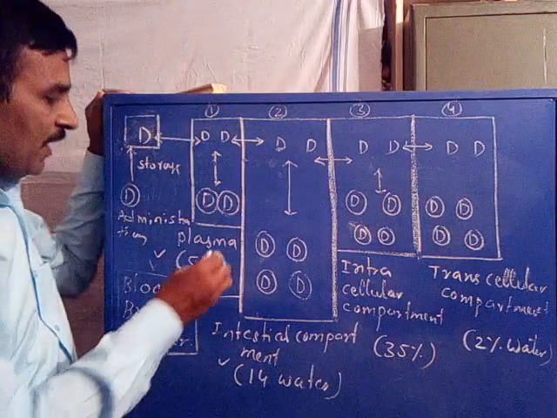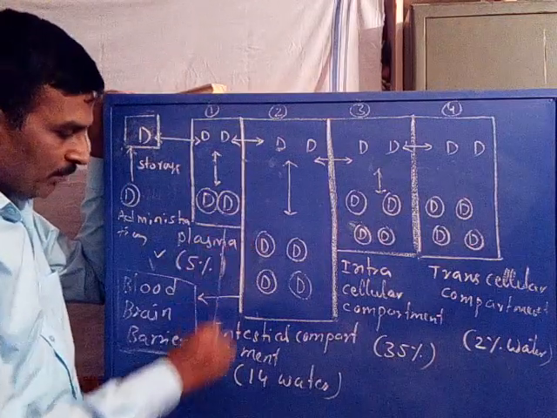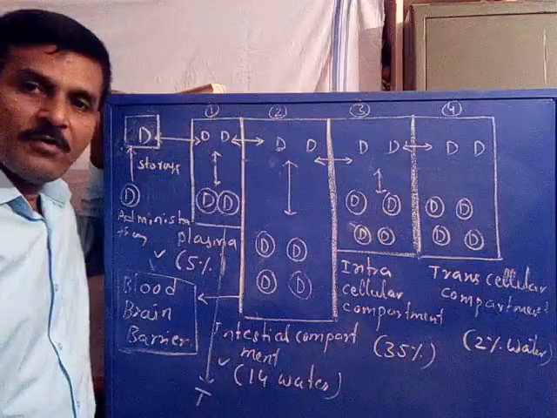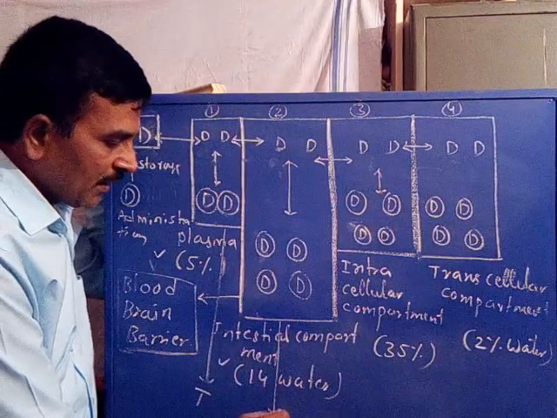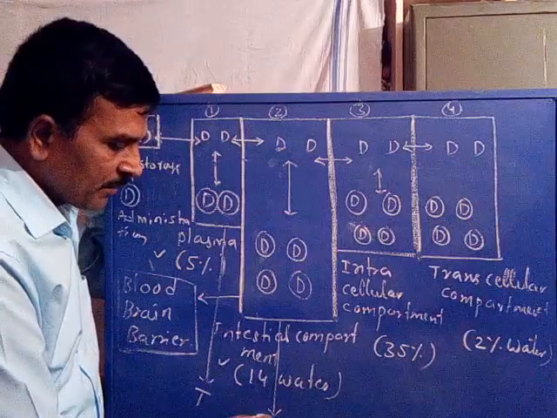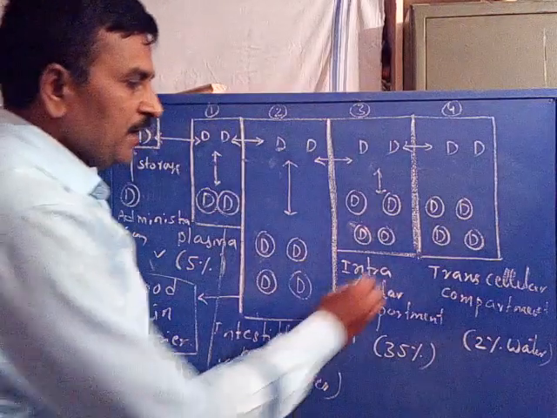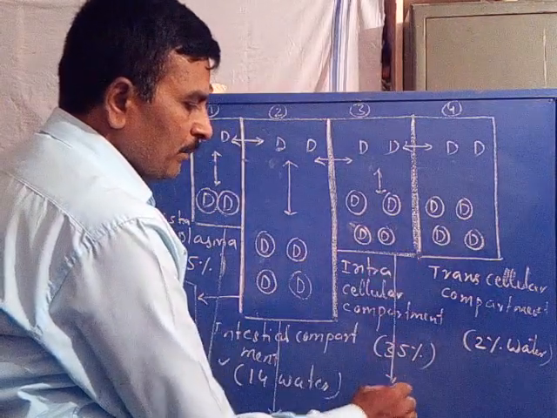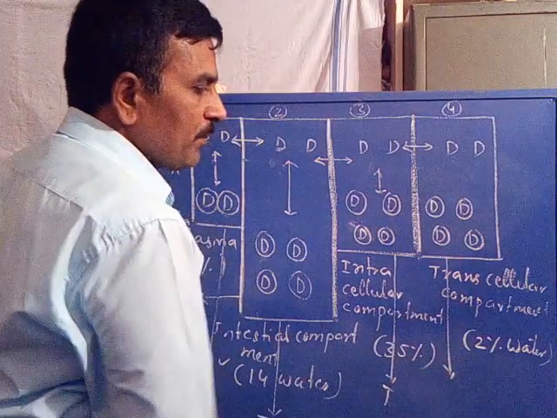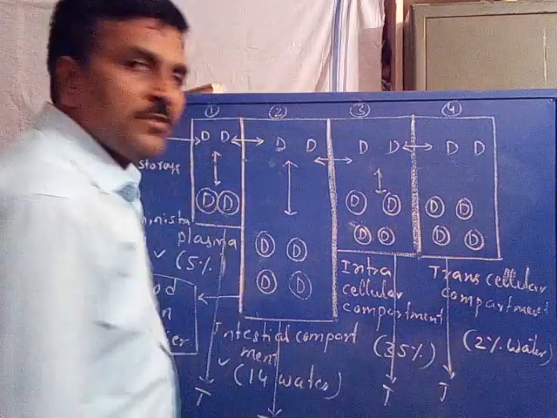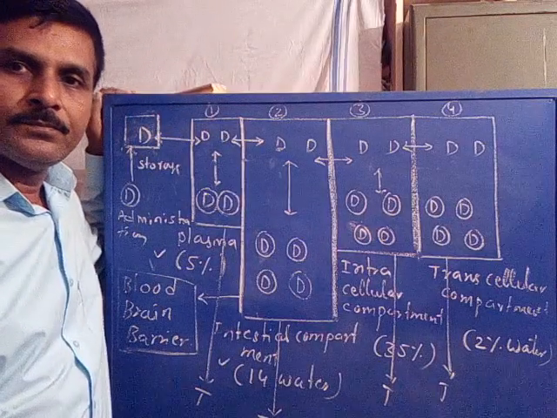Sometimes the drug may reach the target from the plasma, or from the interstitial compartment, or from the intracellular compartment, or from the transcellular compartment in order to bind.